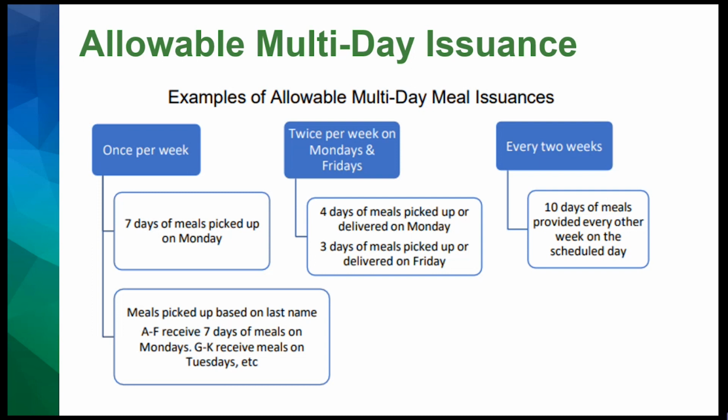The next scenario is distribution twice per week. In this scenario, you could distribute 4 days of meals on Monday and then 3 days of meals on Friday to cover the whole week. And then the last scenario that's allowable is every 2 weeks. In this situation, you would provide 10 days of meals once every 2 weeks on the scheduled day. And districts considering this option really need to be sure that communication to the district, to families, is clear and that food safety and quality is maintained.